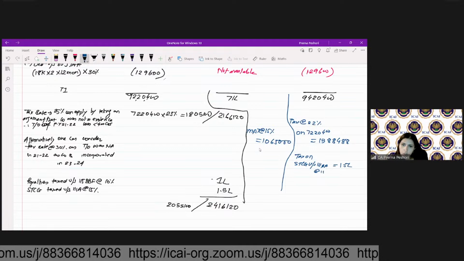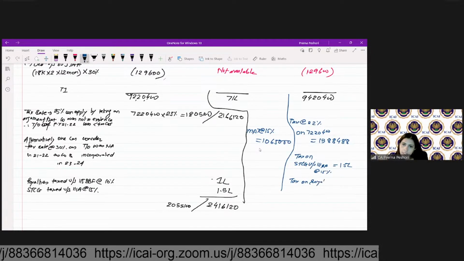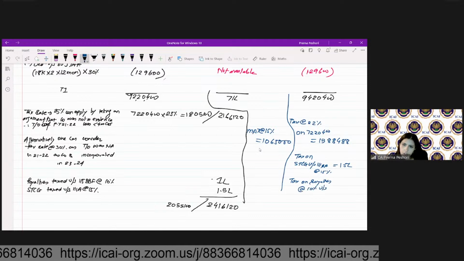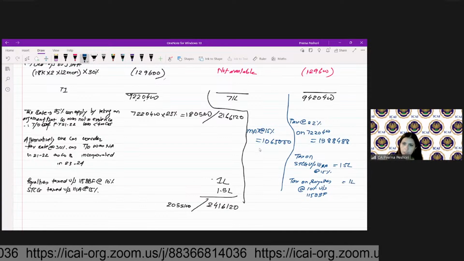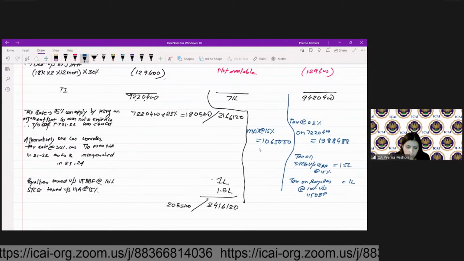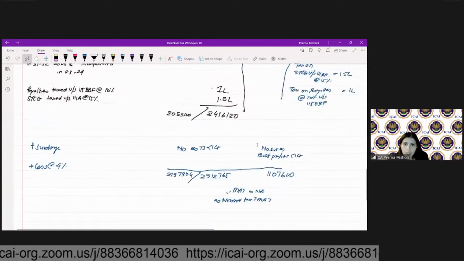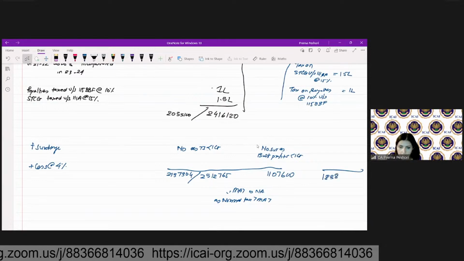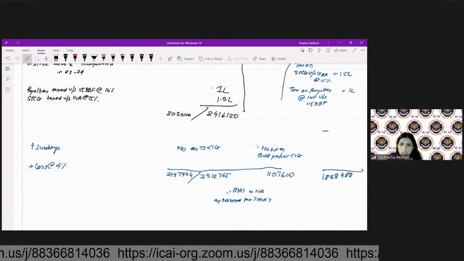Tax on STCG under section 111A, 1.5 lakh at the rate of 15%. Tax on royalties at the rate of 10% under 115 BBF is 1 lakh. So my total tax liability here will be 1838488.